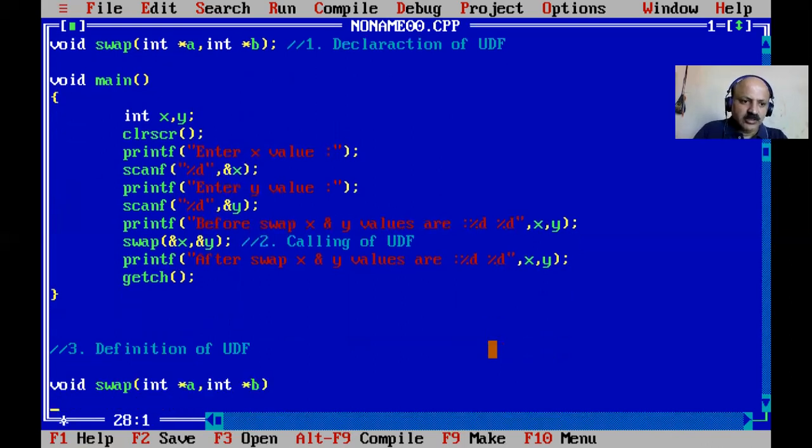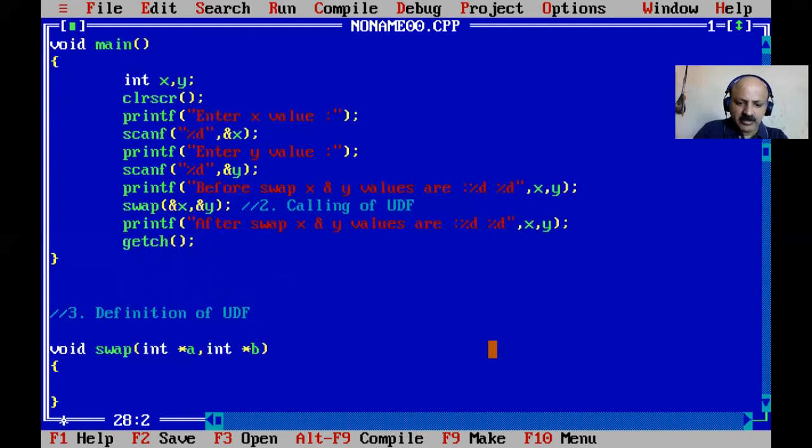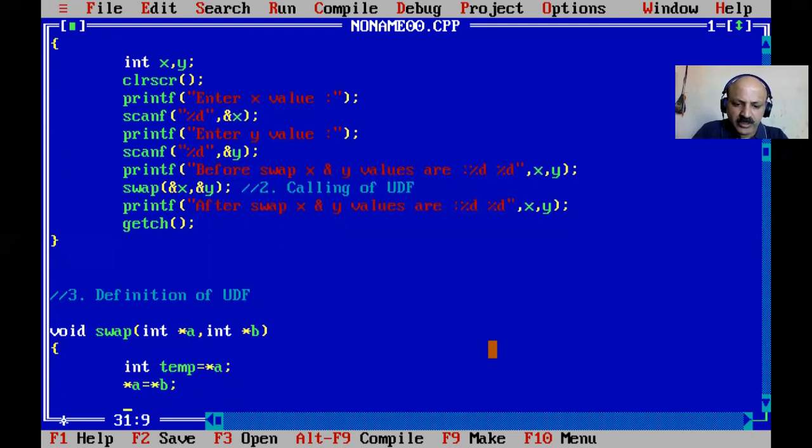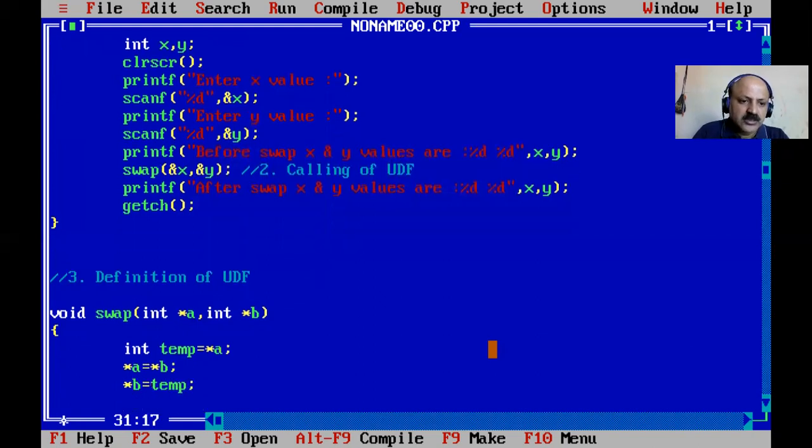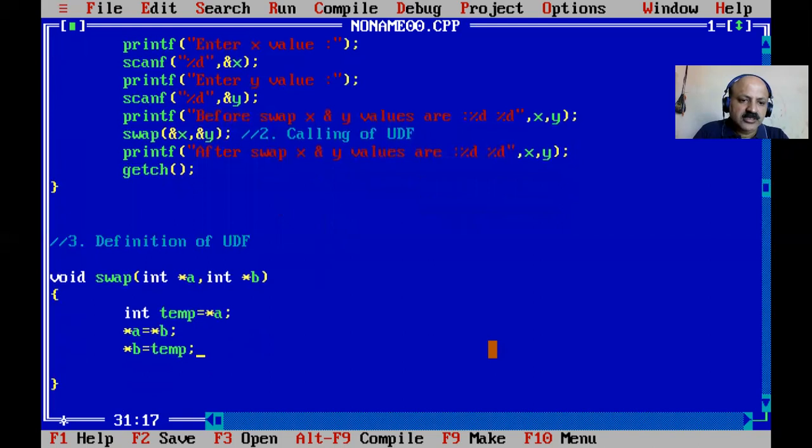Then take one integer, temp, and then here I directly initialize temp with asterisk a. When you want to take a value, at that time you provide the asterisk sign. Okay, and then asterisk a is blank, so asterisk b you have to provide, and asterisk b we can provide the temp.